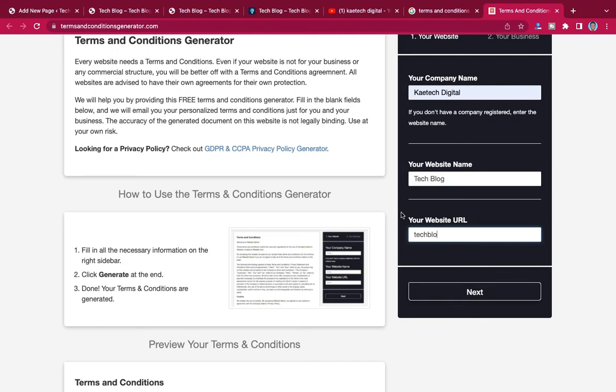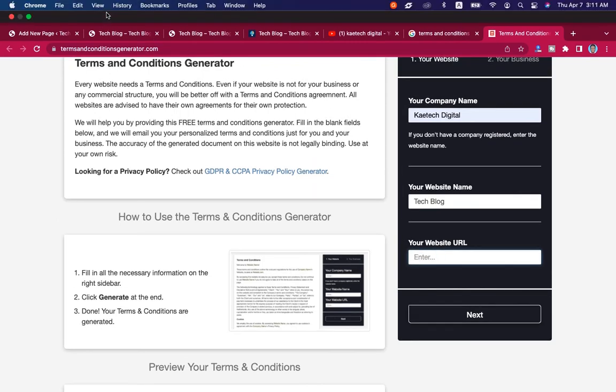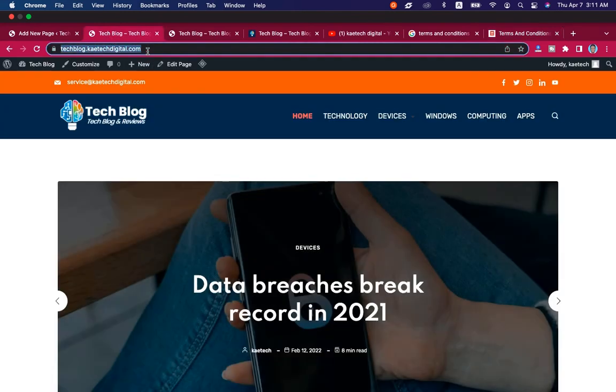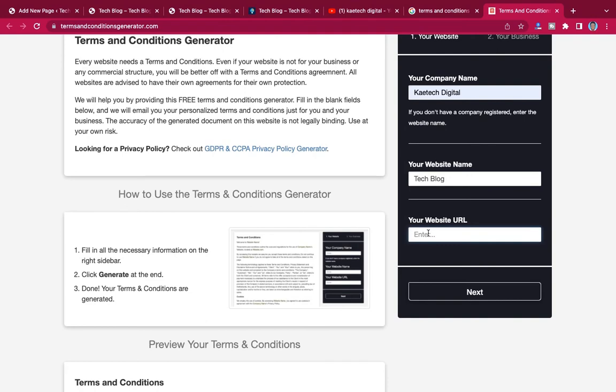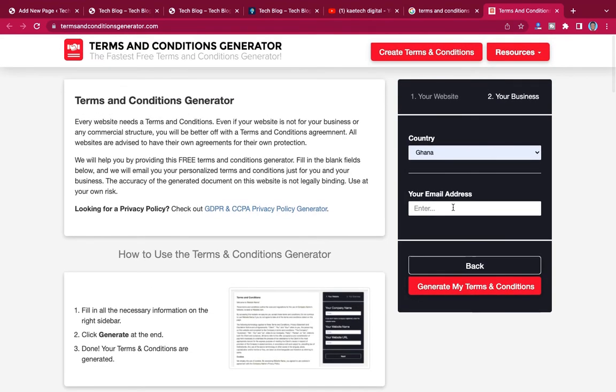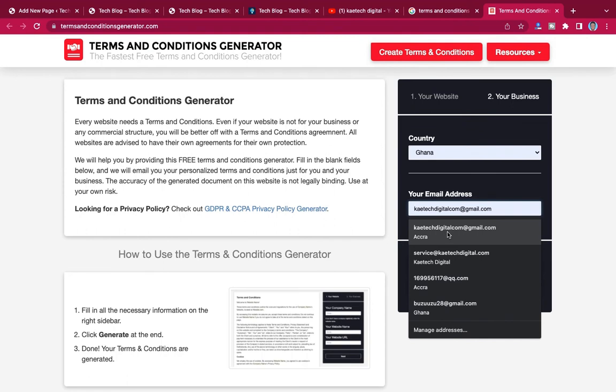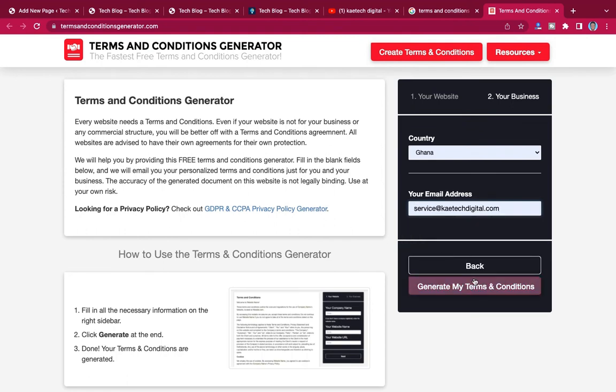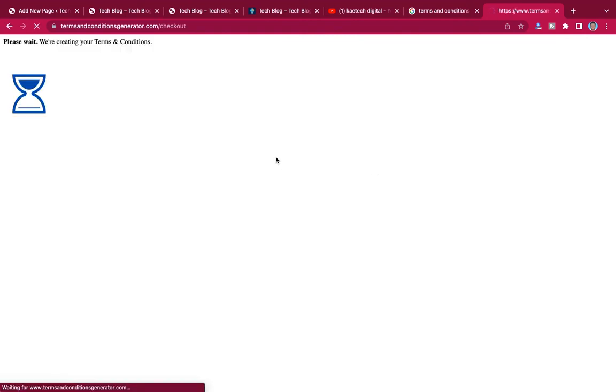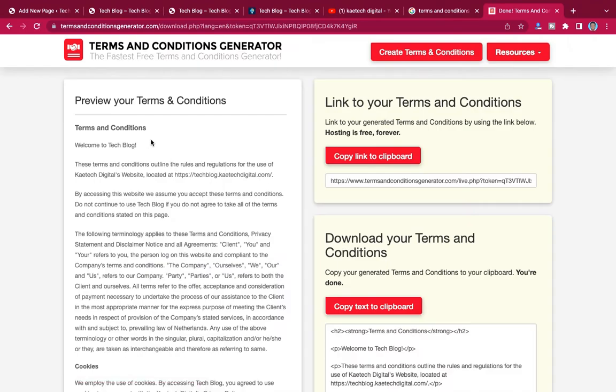So let me just copy it and then come over here, paste it over there and then click on next, and then you enter your email and then click on generate my terms and conditions. So of course I'm going to copy this whole thing,